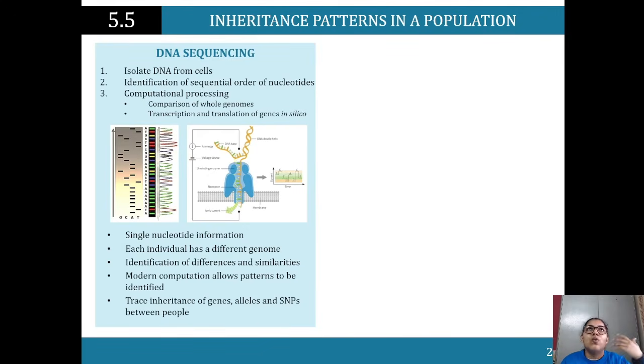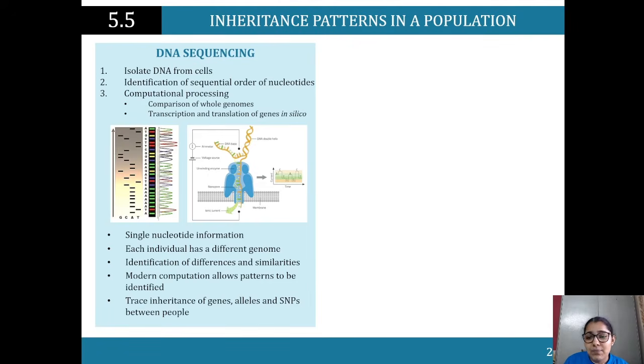trait, and this is helpful even when we look at crime shows. You would have seen the investigator comes in and they're taking part of your hair or something that's found on the crime scene. They're going in, putting it into the lab, finding the DNA and using that in order to identify the person. We're kind of thinking along that track here now. So we identify the sequential order of nucleotides.